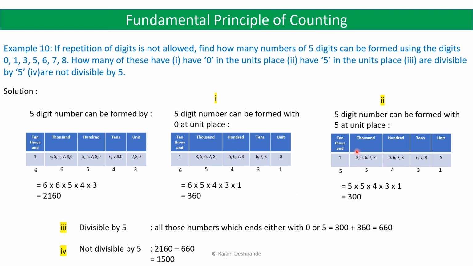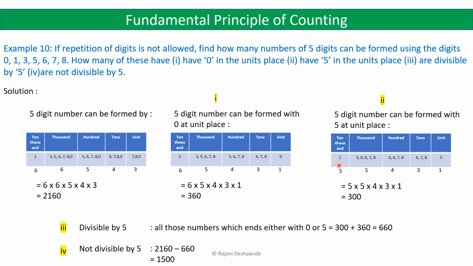Now we will come to the second sub question. Have 5 in the units place. So we have to form 5-digit numbers that have 5 at the units place. Again, just like we solved the previous sub question, first let us keep 5 in the units place because it is mentioned, so we don't have any other choice there. You have to use 5 at the units place.